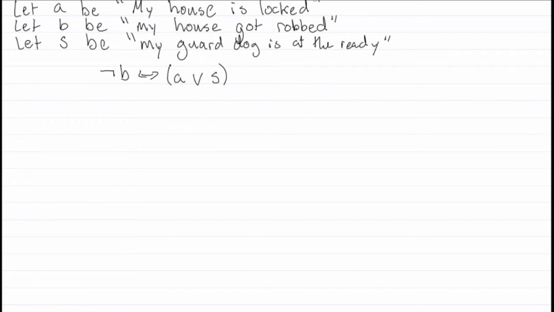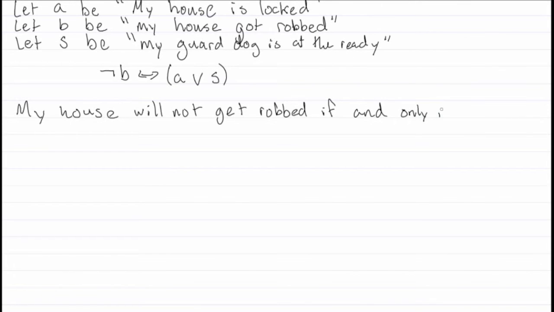So what I said here was my house will not get robbed if and only if A, my house is locked, or my guard dog is at the ready.